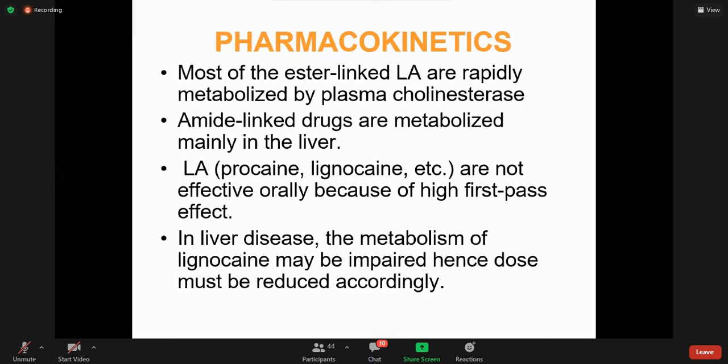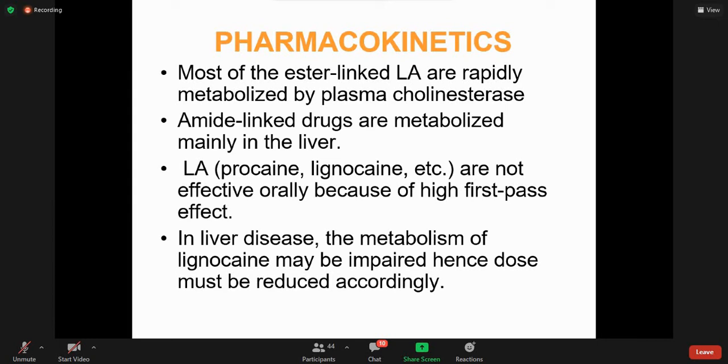Most of the ester linked local anesthetics are rapidly metabolized by plasma cholinesterase, also called pseudocholinesterase, whereas amide linked drugs are metabolized mainly in the liver. So there is a clinical correlation.